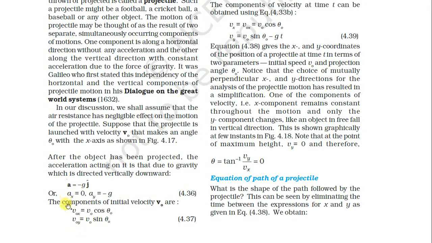So ax is equal to 0, and ay is equal to minus g. The components of initial velocity v0 are v0x equal to v0 cos theta 0, and v0y equal to v0 sin theta 0.